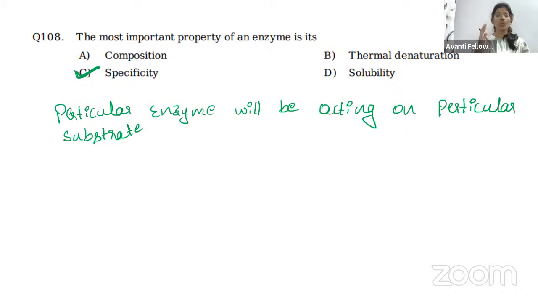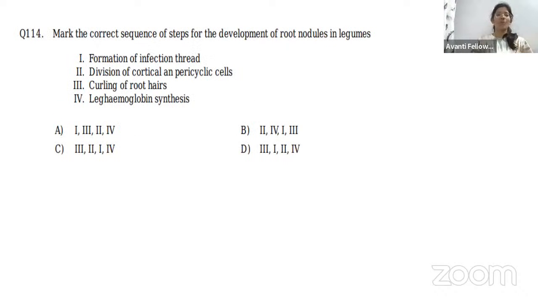I have such good students that you have no doubts at all. Okay, so next question. I'm moving quickly to the next question. I hope you will all ask questions so that the session is not completed in one hour, but maybe some time may remain. I don't know, let's see. Mark the correct sequence of steps for the development of root nodules in a legume. So here we are studying about a symbiotic association.